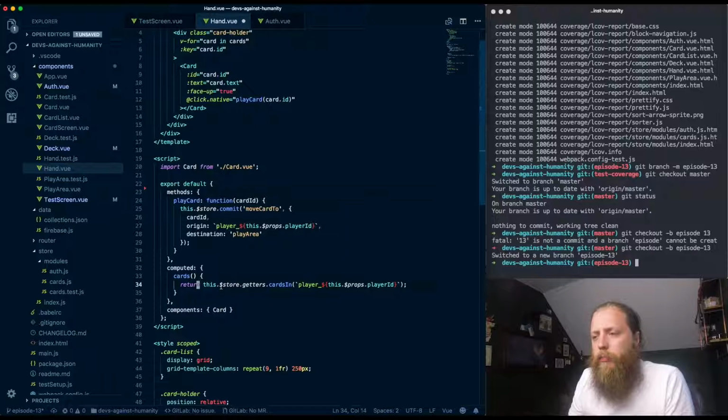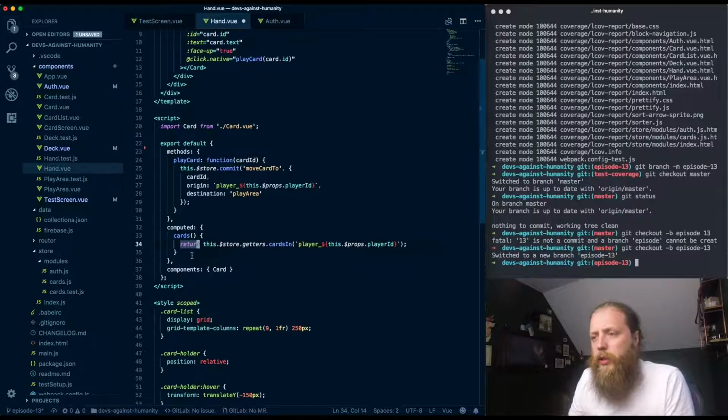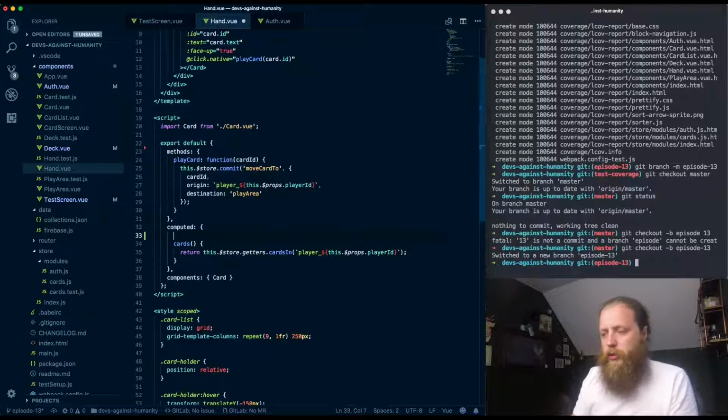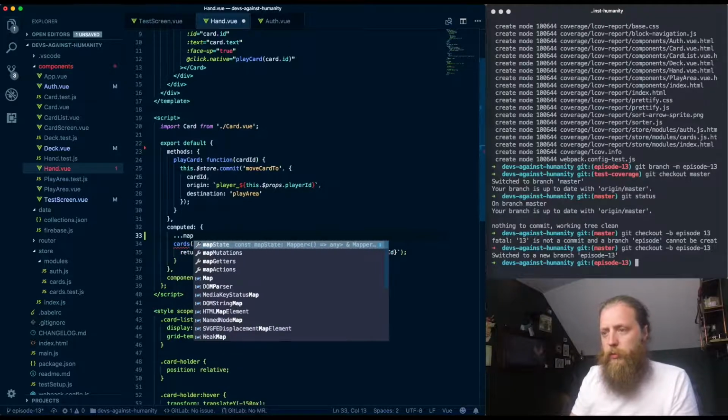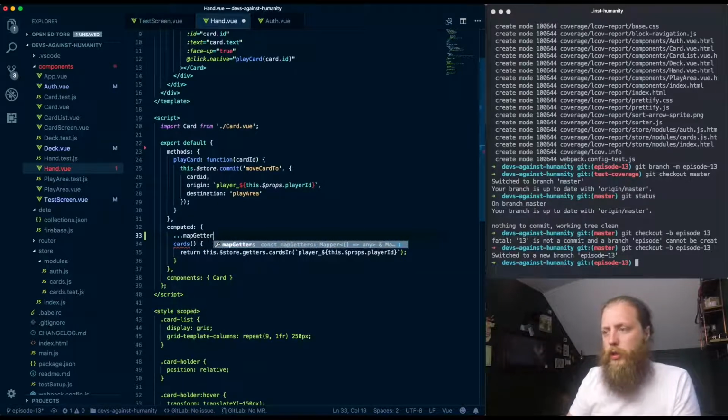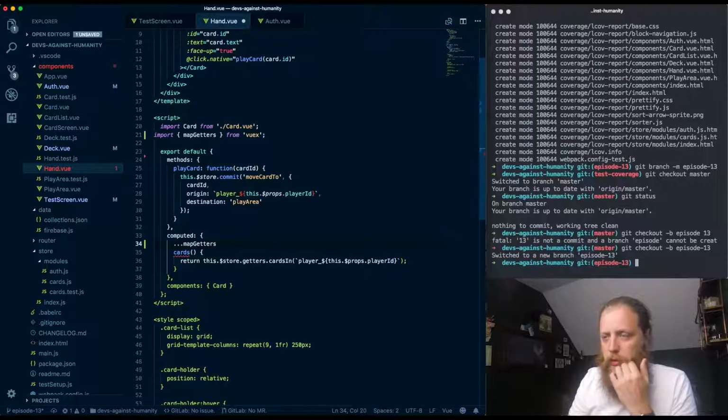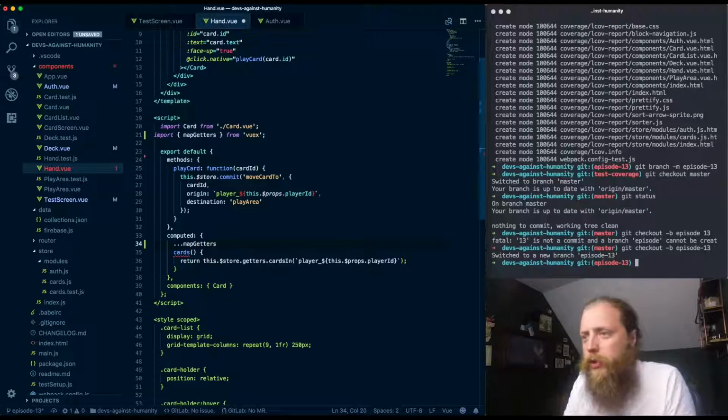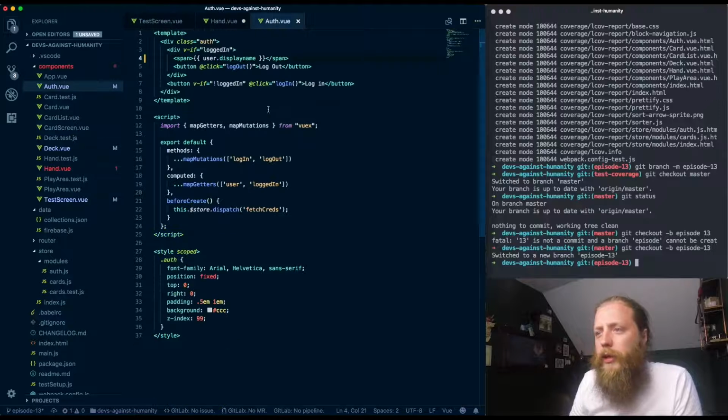And in computed, we can also, how do we do it? Map getters. Oh, thank you VS Code. How does that look actually? How do we write that? User and logged in.